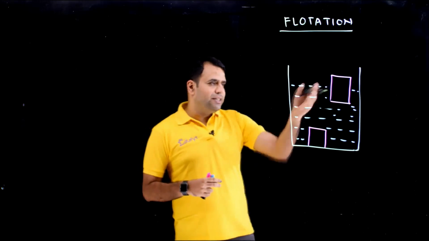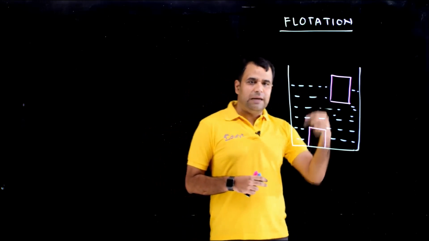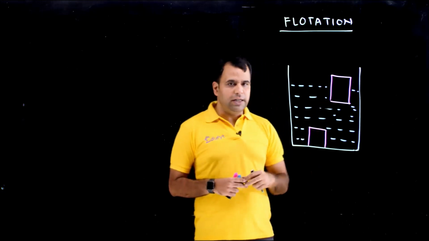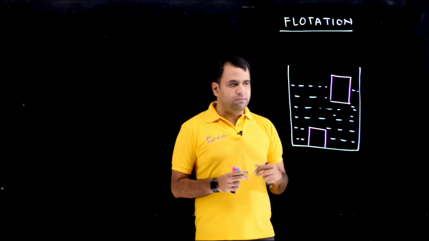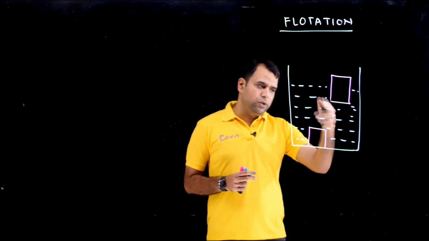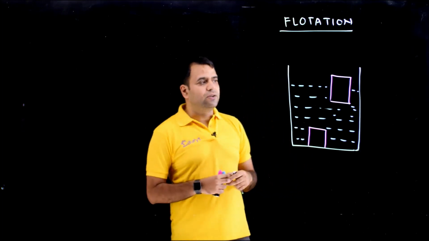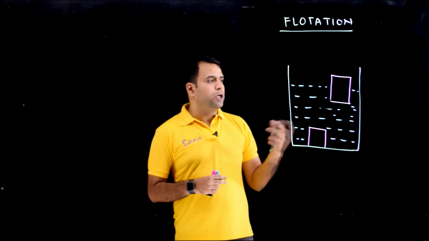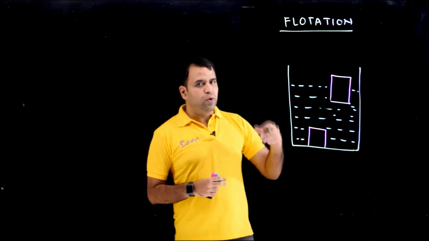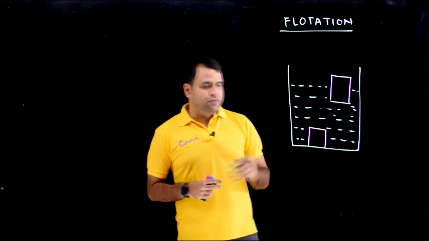If I talk about this body, there are two types of forces acting on it. First is mg, the weight. And the second force is the pressure force. There is a pressure force acting on the body due to the liquid as well as due to the air. The resultant of these two forces will decide what is going to happen with this body, whether it is going to float or go down. So let's talk about them first.